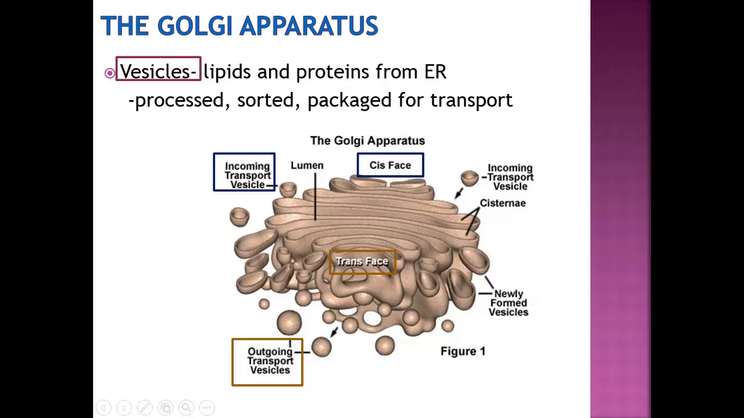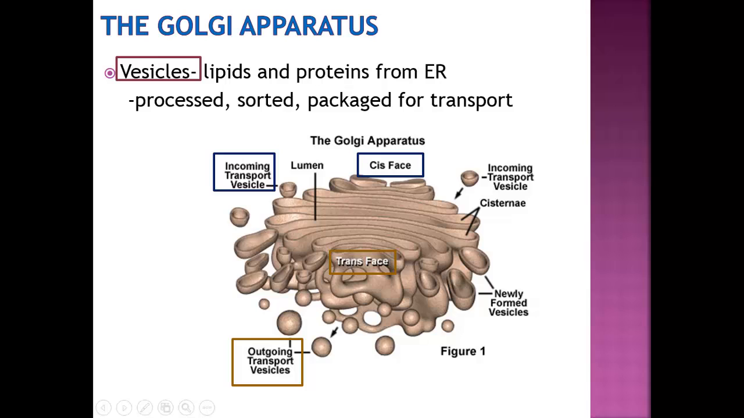The Golgi apparatus. This apparatus is a group of vesicles that has a cis face and a trans face to it. The Golgi processes, sorts, and packages lipids and proteins that come from the smooth ER and the rough ER.